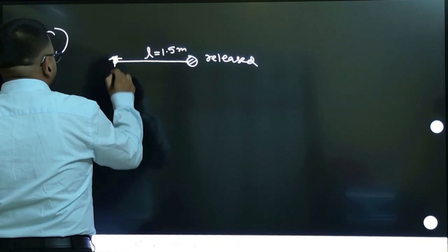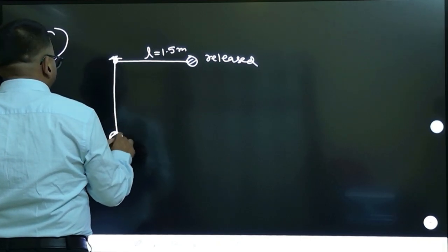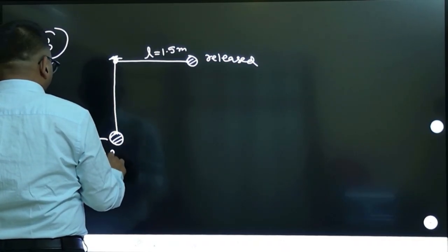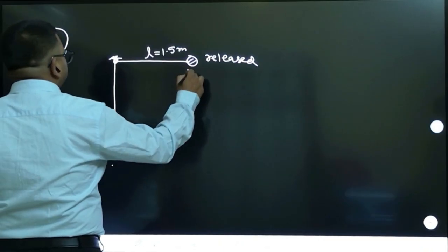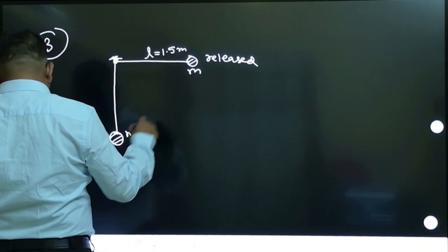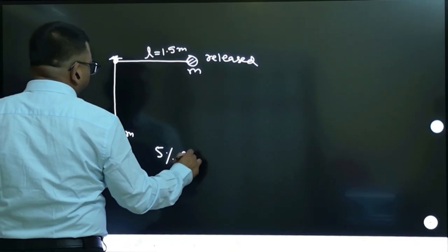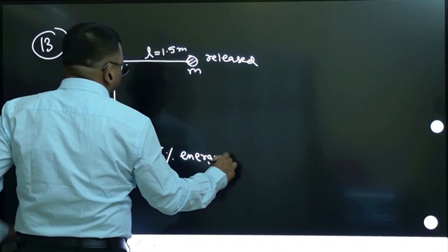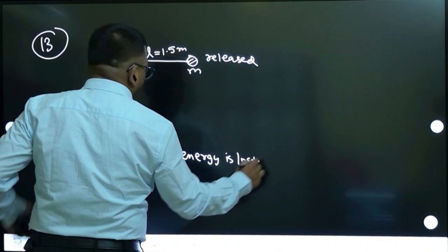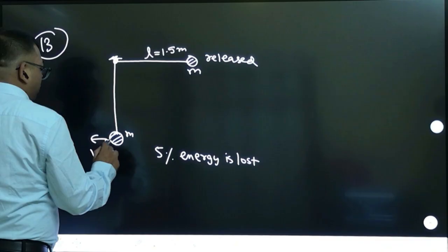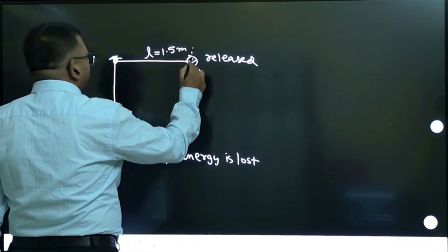So some air resistance is also there. Once it reaches here, it will have some speed. This speed we have to calculate. Some mass will be there, mass is not given. But they are saying that 5% energy is lost. So first of all, apply energy conservation, and in total energy there will be loss of energy.